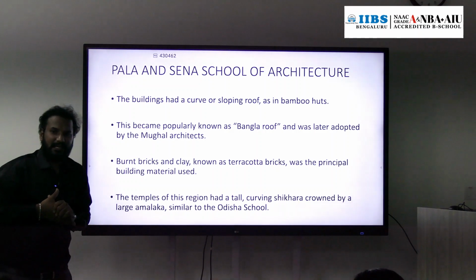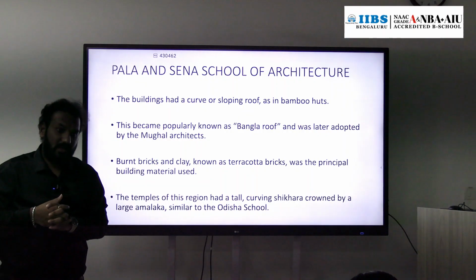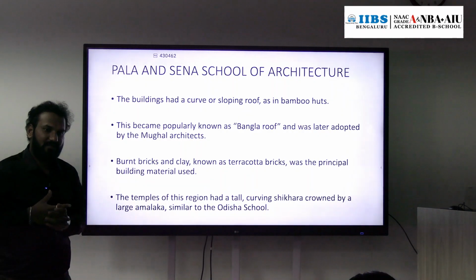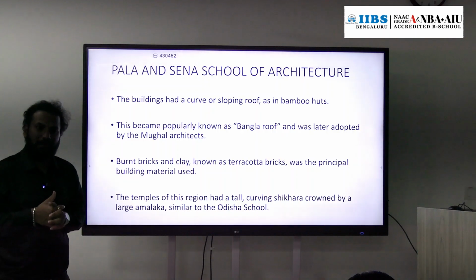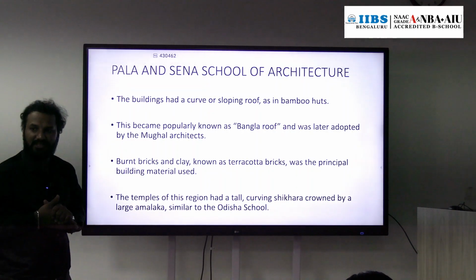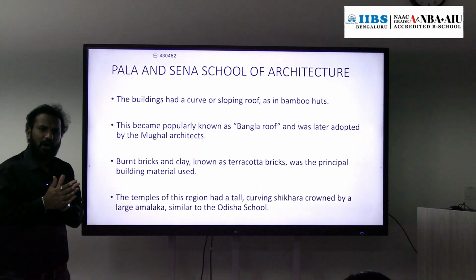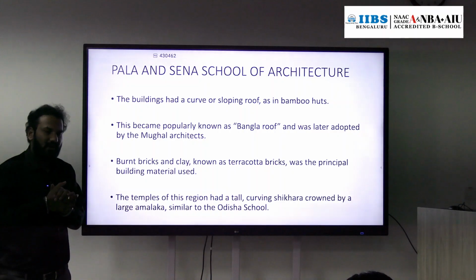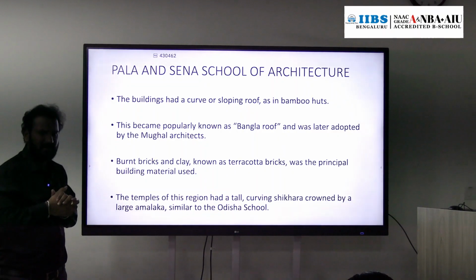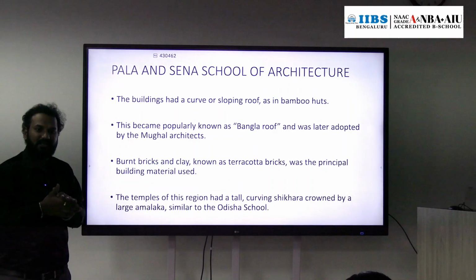And bricks are there, right? So they use bricks more rather than stones. Burnt bricks and clays, which are known as terracotta bricks, were the principal material used for the construction of these temples. Apart from that, they have tall curving shikharas, which have an amalaka. Above the amalaka, a kalasha is also there.